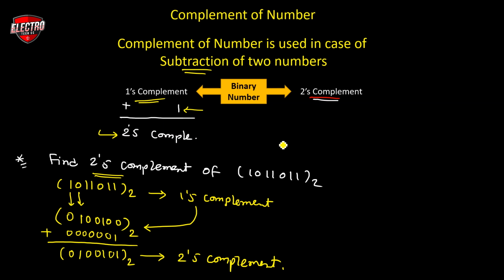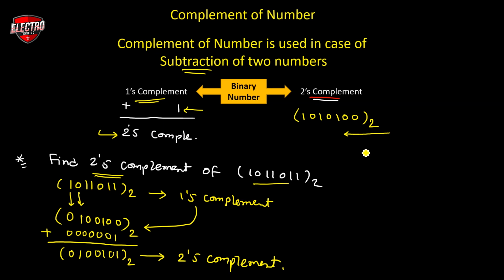Clear? There is one shortcut method to get the 2's complement of the given question. For example, if we have the binary number 110100, and we have to convert it into the 2's complement directly without converting into the first complement. The method says that you check from right-hand side to left-hand side and find the first one.